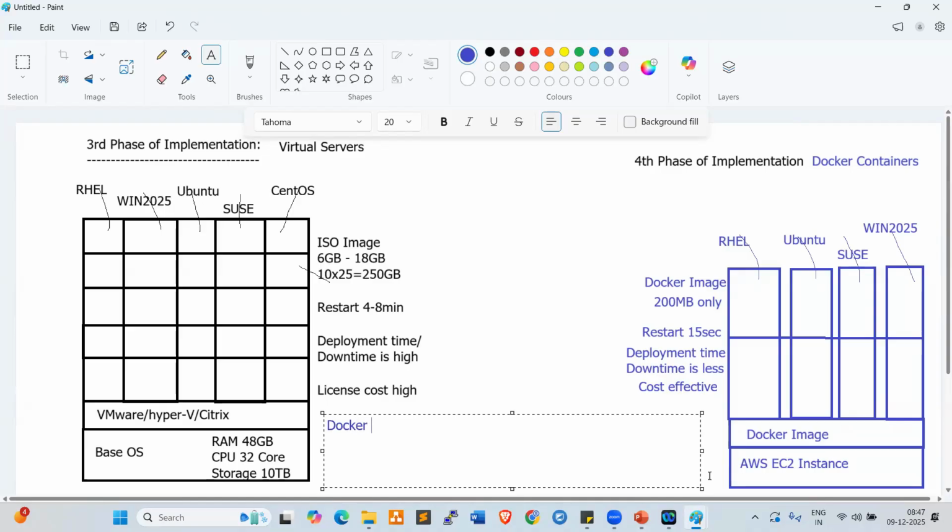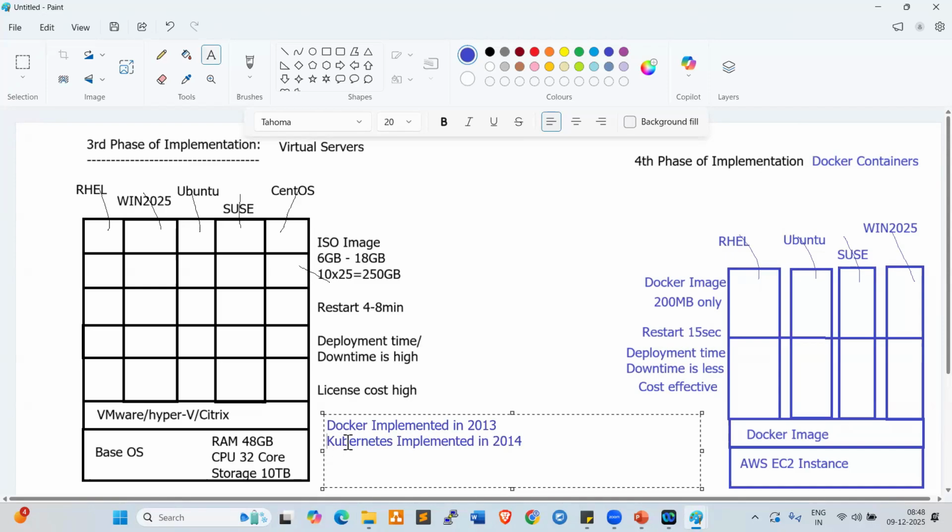Docker released in 2013. Interview question. Docker released in 2013. After 1 year, Kubernetes released. Kubernetes implemented in 2014. Yesterday we discussed this, right? So Docker implemented in 2013, Kubernetes implemented in 2014.